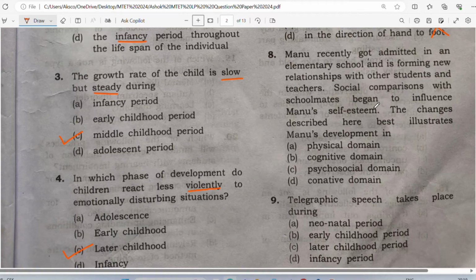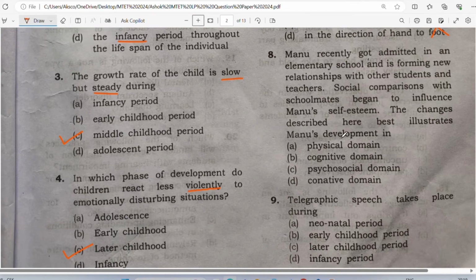So she started getting disturbed by looking at her friends. She started comparing herself unconsciously. The change described here best illustrates Manu's development in. So here you have seen the change in her behavior, right? Social comparison began to influence Manu's self-esteem. So her self-esteem is affected.